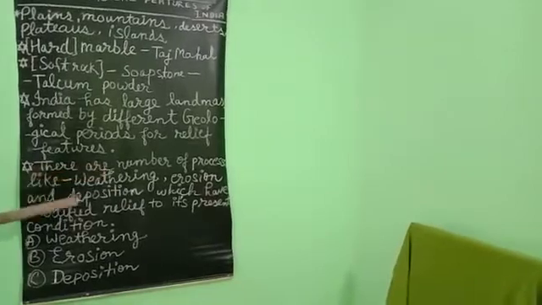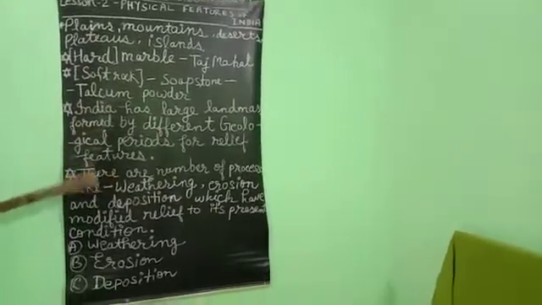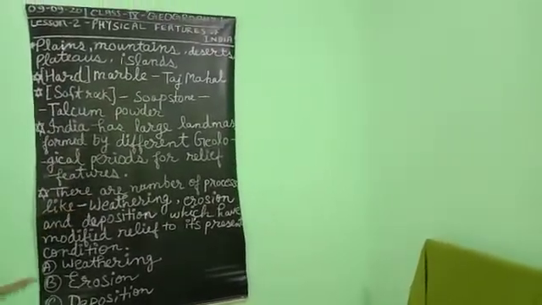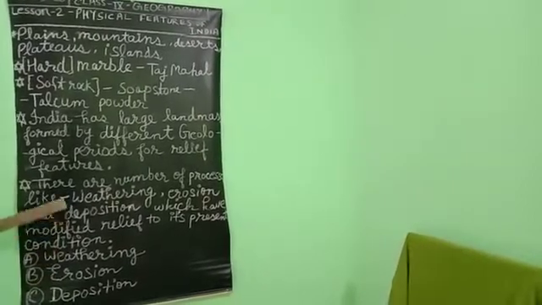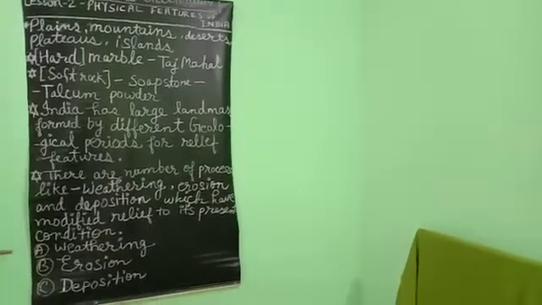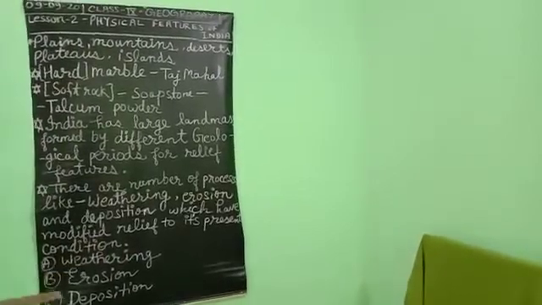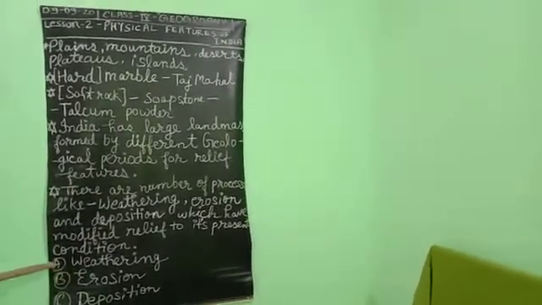Okay, there are a number of processes like weathering, erosion, and deposition. These are the processes, students remember this thing, that this point about processes is most important. These are the processes by which different landforms are created, and they can modify relief into its present condition. Three processes occur in our atmosphere and on our land surface, by which we can see different types of landforms like plains, mountains, deserts, and other landforms.